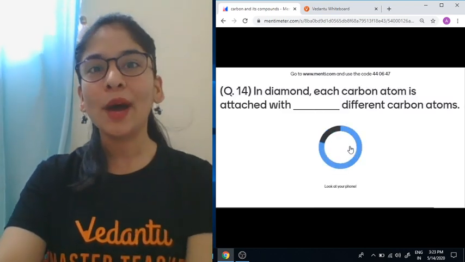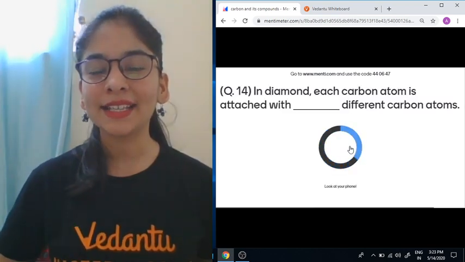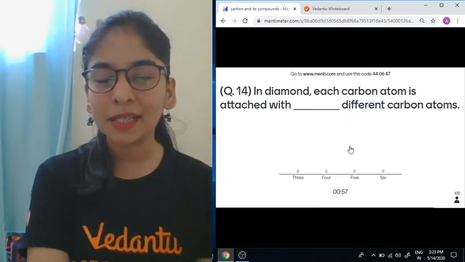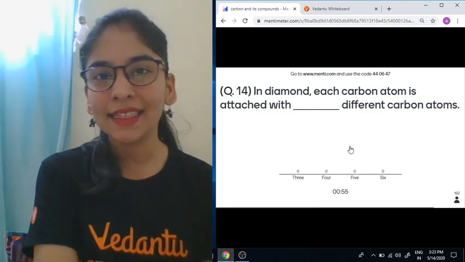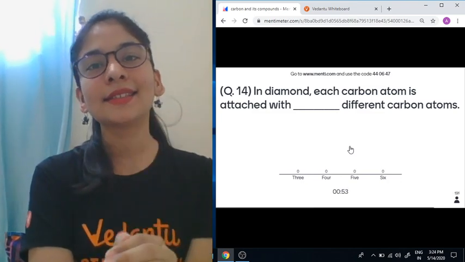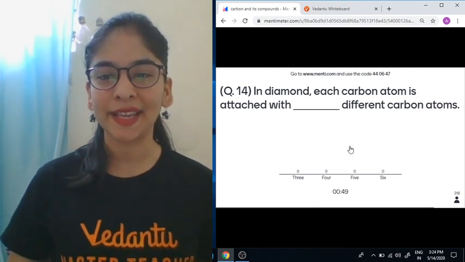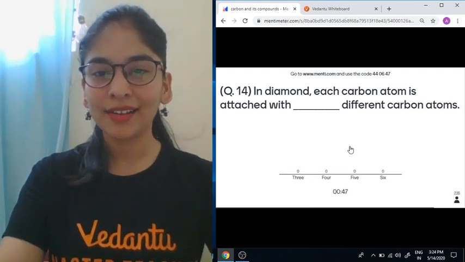Very nice. One more question. In diamond, each carbon is attached to dash different carbon atoms. Again, if you have listened to me in the last 5 minutes, this is going to be super clear and most of you are going to give me the correct response for the same. Is it so?